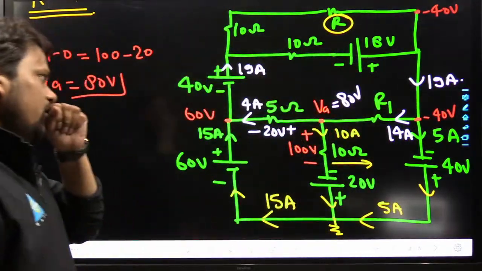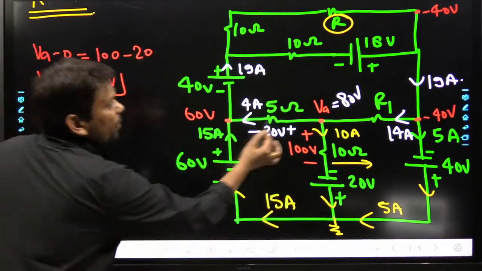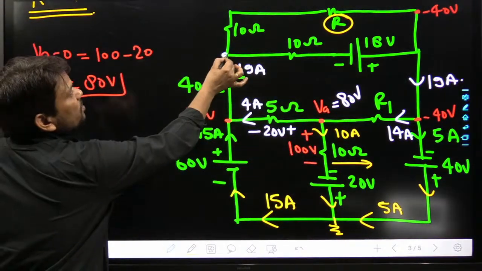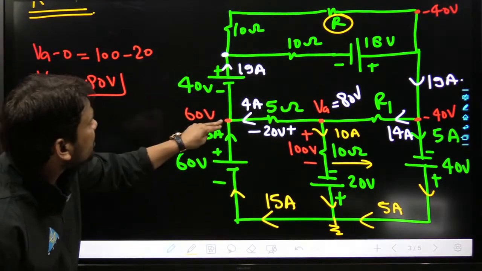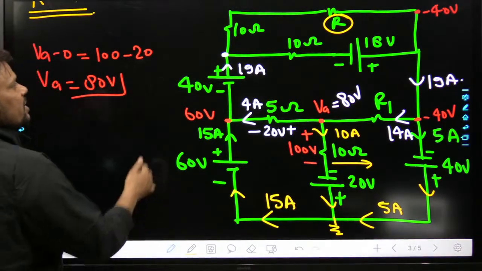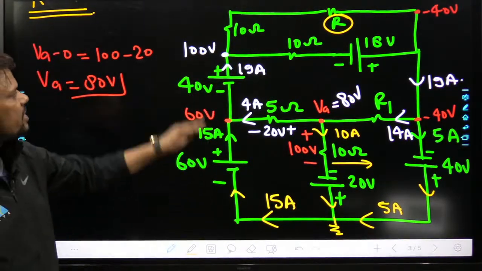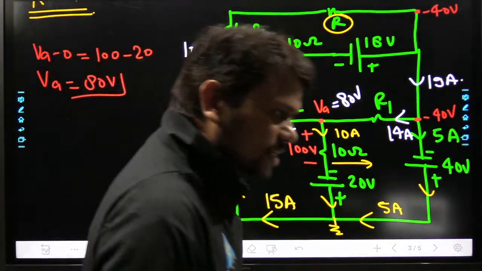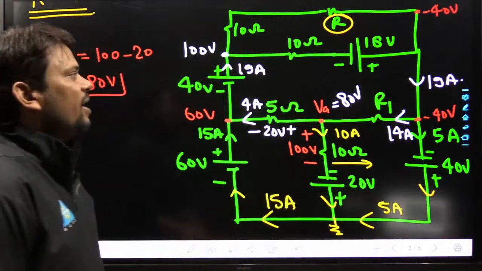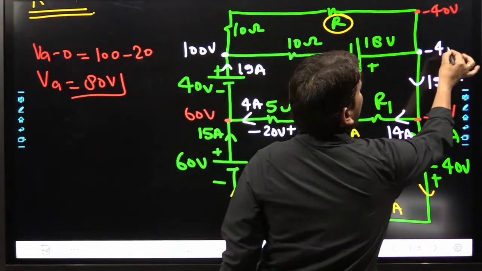Very nice. Now see properly, my dear friend. With respect to ground, how much voltage will appear here? See, 60 and 40, same polarity, so this is nothing but 100 volts. Okay, this is 100 volt. Very nice. Now how much voltage at this node? It is nothing but minus 40 volt.